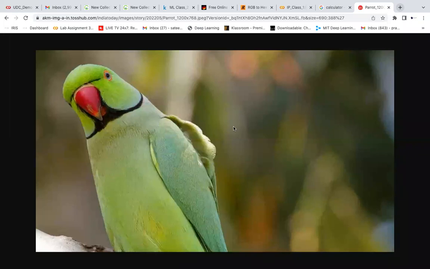I wanted to, so this is the image. So how should I get it actually? Copy the image address. So I got this image address and I wanted to display this image in my code. So how should I do that actually?